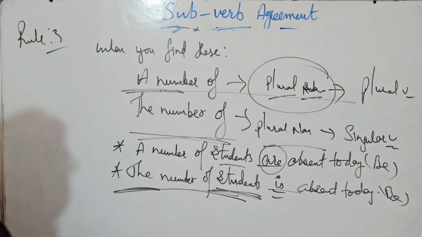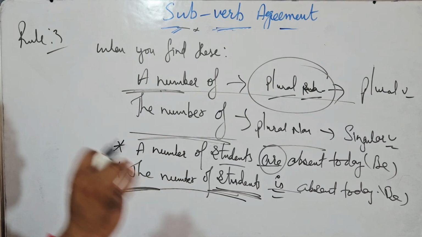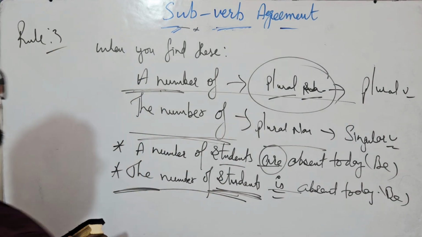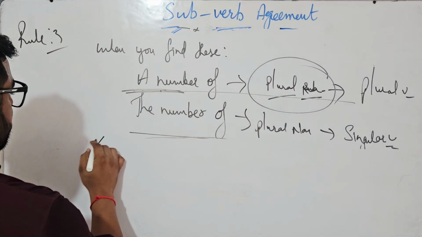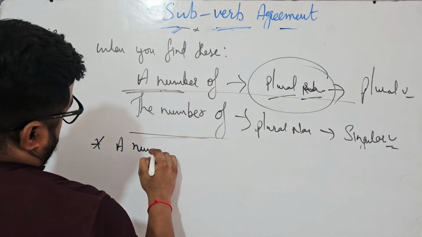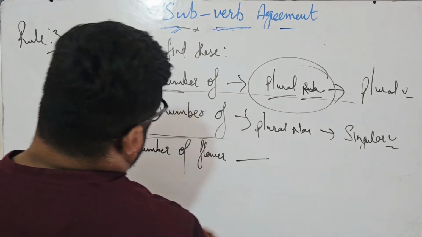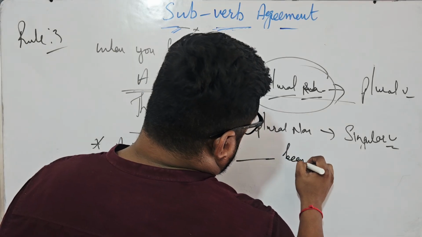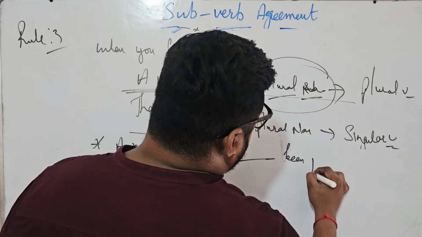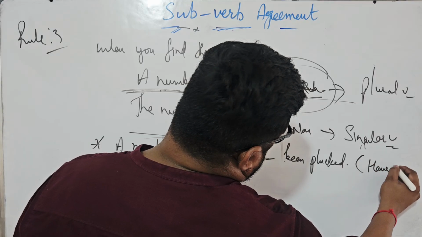So I would like to give one sentence to you. You can just have the screenshot and you may make your notes. One sentence I would like to give you, that is, you can write it. A number of flowers dash been plucked, bracket have, okay?